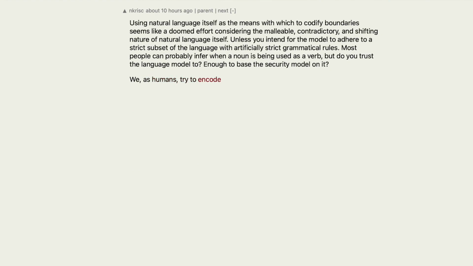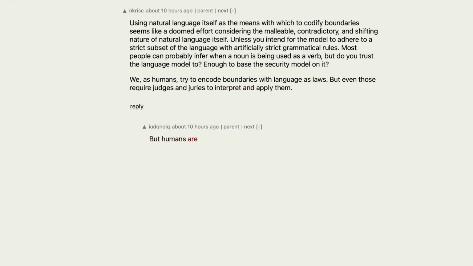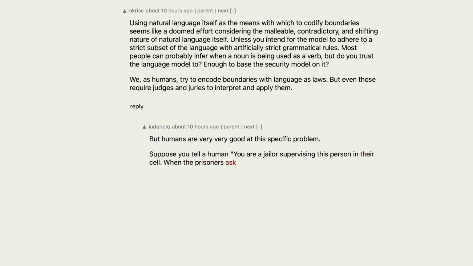We as humans try to encode boundaries with language as laws, but even those require judges and juries to interpret and apply them. But humans are very, very good at this specific problem. Suppose you tell a human, you are a jailer supervising this person in their cell. When the prisoners ask you for things, follow the instructions in your handbook to see what to do.